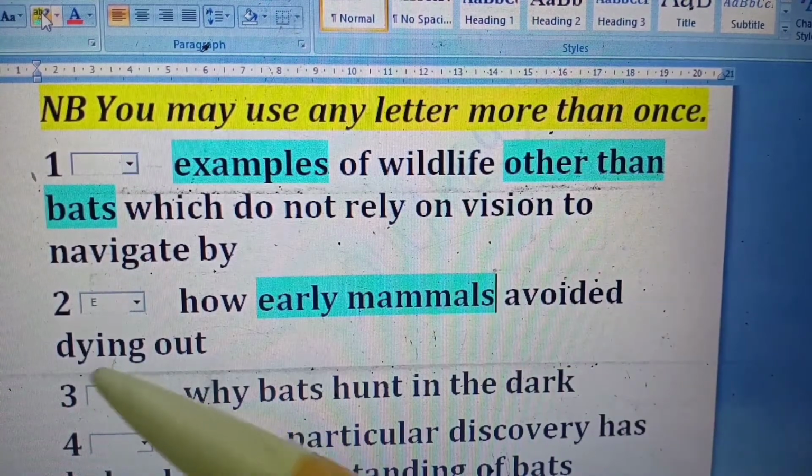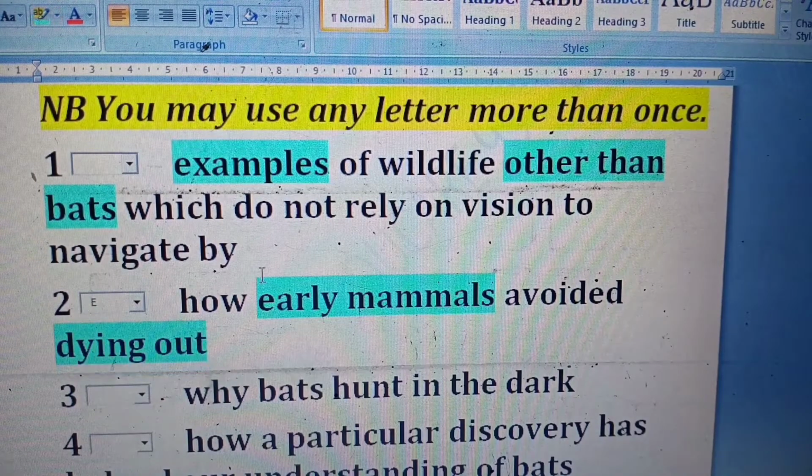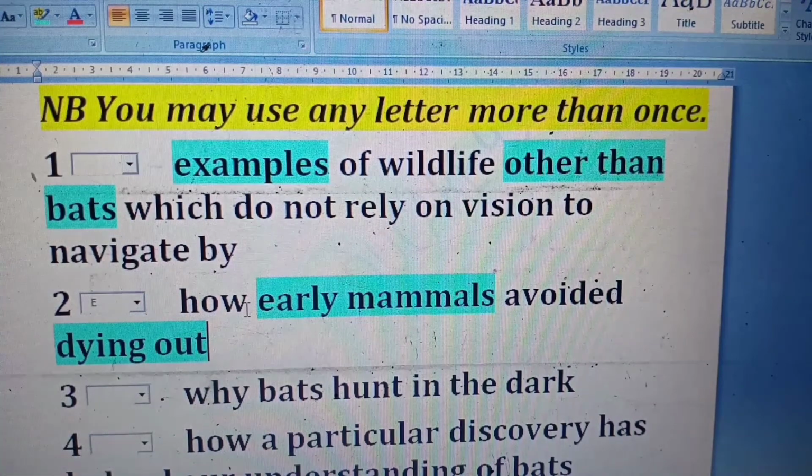Avoided dying out means something they did to save their life. How? How means they are asking me the reason. There should be some reason.